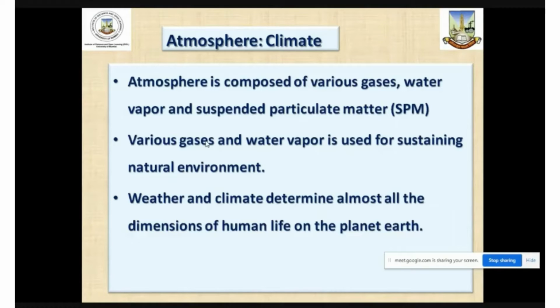Weather and climate determine almost all the dimensions of human life on this planet, and therefore the climate or atmospheric circulations play a significant role in the life of human beings.